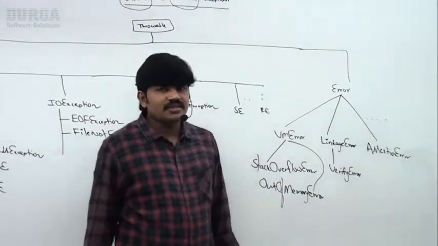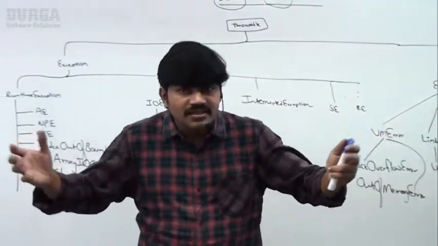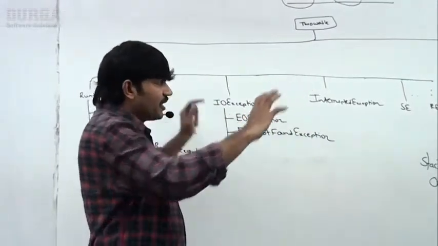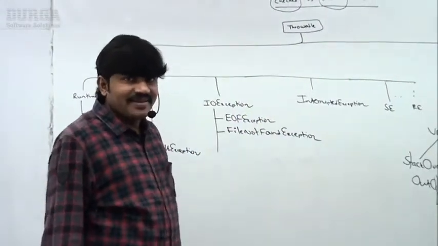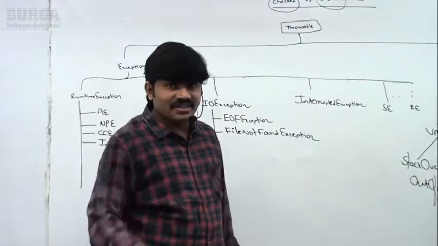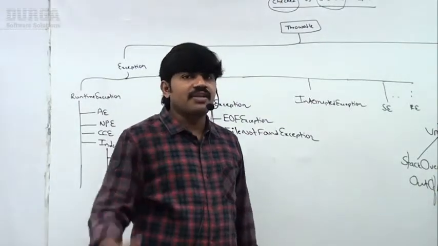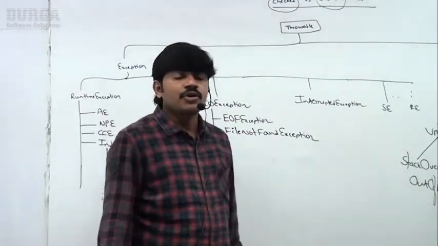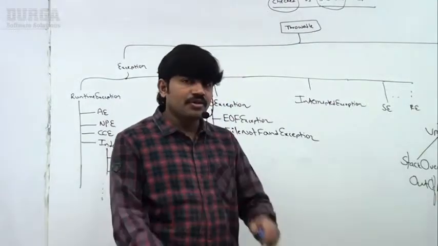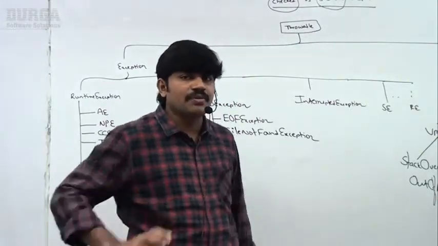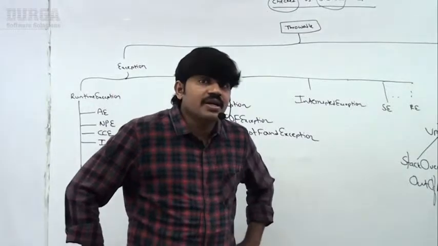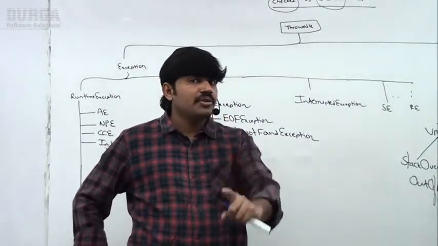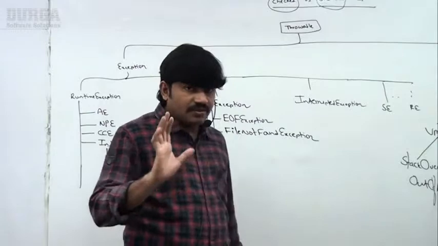So now my question is, among all these things, which are checked, which are unchecked? Which things will the compiler check, whether you are handling or not? Which things does the compiler ignore? It is not going to check whether the programmer is handling or not. You people should have clear clarity about this terminology, right?